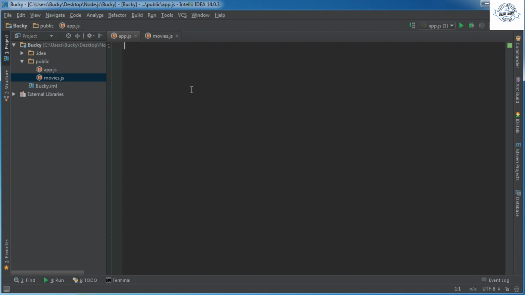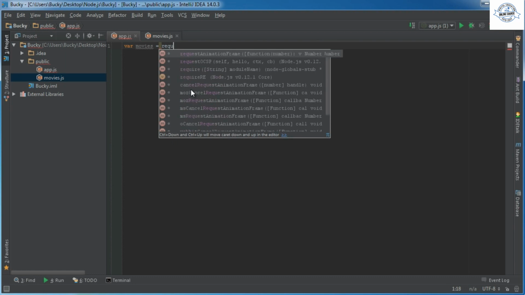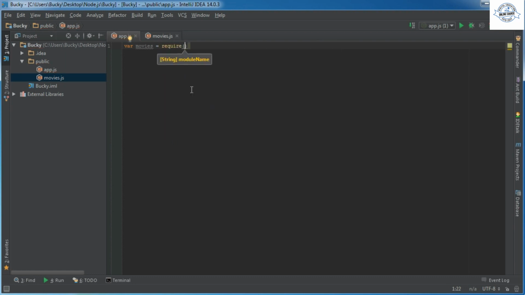Whenever you're importing another module, you set it equal to a variable. So I'm going to set this equal to movies, and after that you use the require keyword, which is pretty much saying we are requiring a module. We are requiring a file to include in this one. The parameter that this takes is dot slash movies.